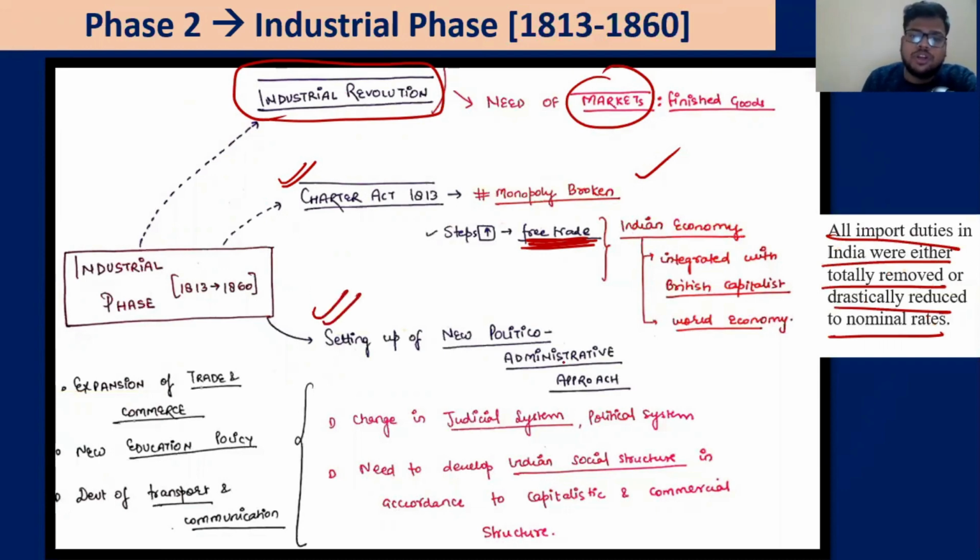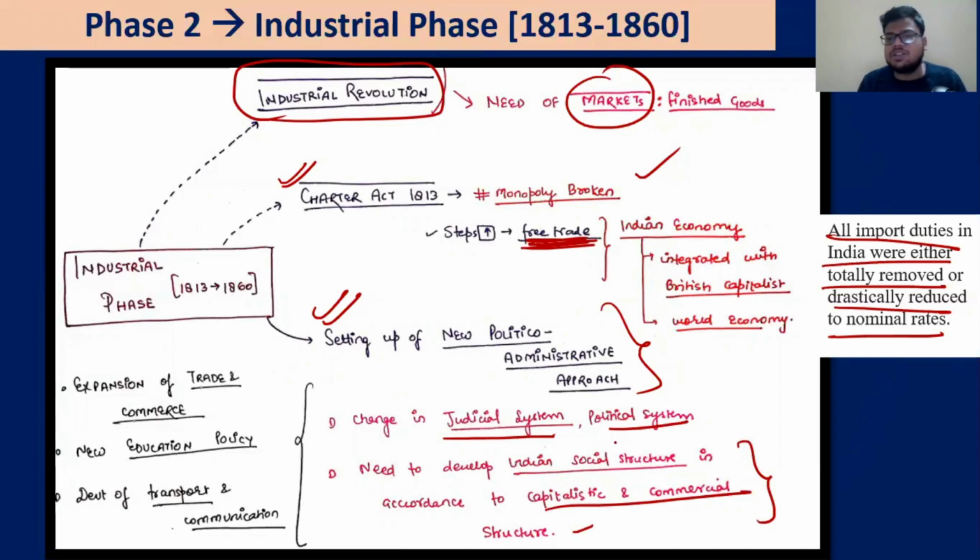Setting up of the new politico-administrative approach, that is, the judicial system and the social and political system changed. There was a need to develop the Indian social structure in accordance with the capitalist and commercial structure, just that taste that we have discussed. So everything needs to be done to suit the capitalist needs of the country, or the industrial needs of Britain. For example, education policy, development of transport and communication, expansion of trade and commerce. These things will be done.